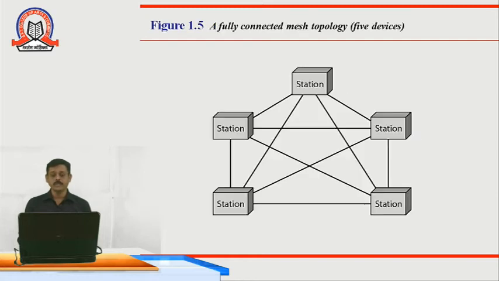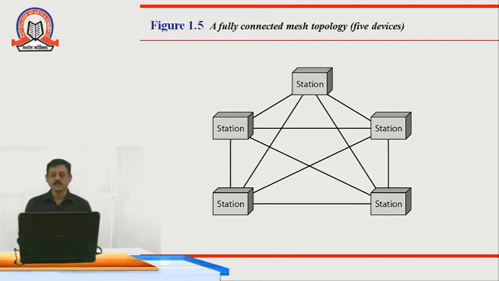Now, what is meant by mesh topology? As you can see in the diagram, the devices are connected with each other with one single dedicated link. Each and every device in the network, here we have given an example of 5 devices only, is connected to the other stations through a single dedicated channel.